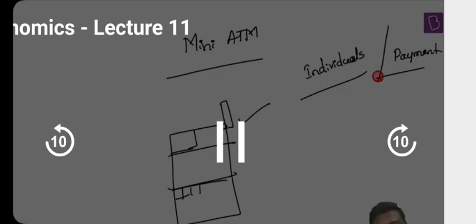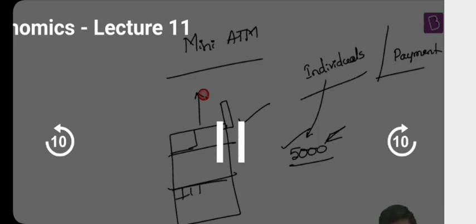Now have a look at this. You can go to this individual, provide your thumbprint, provide your account number, etc. Now, the individual will provide you 5,000 rupees. Of course, that is debited from your account. The 5,000 rupees will be handed over to you and a receipt will be generated, just like the receipt you see in shopping malls. This is basically the function of a Bank Sathi.